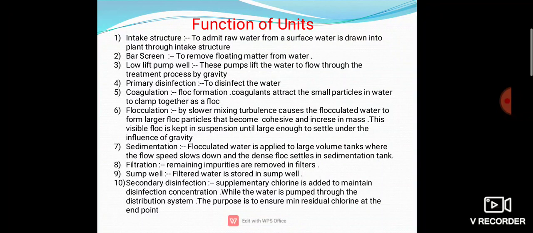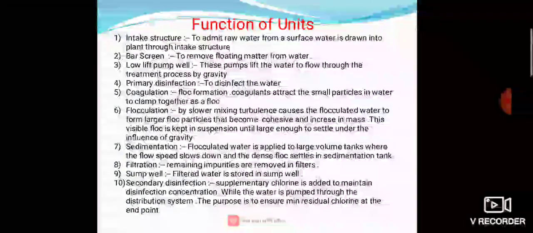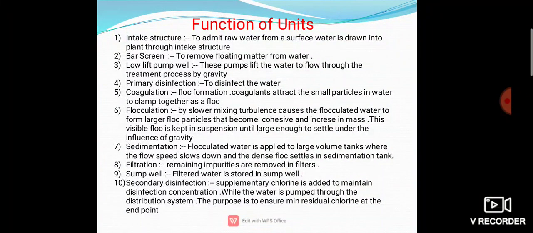Then flocculation means what? By slower mixing, turbulence causes the flocculated water to form large flock particles that become cohesive and increase in mass. This visible flock is kept in suspension until large enough to settle under the influence of gravity.